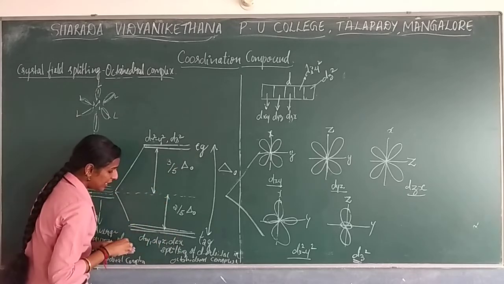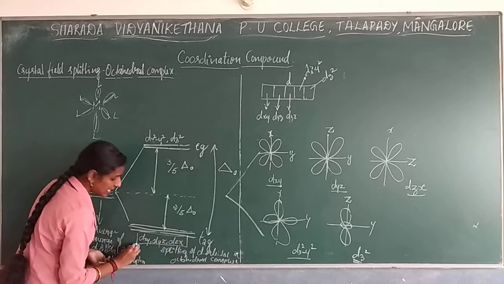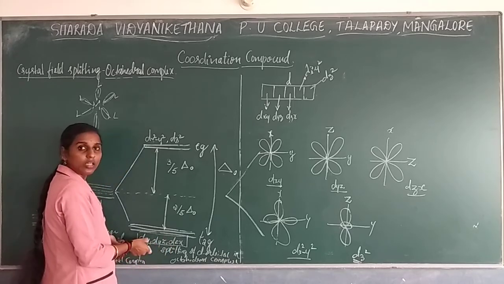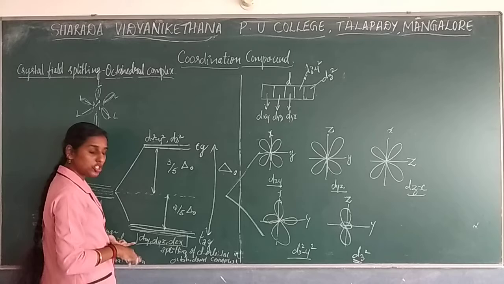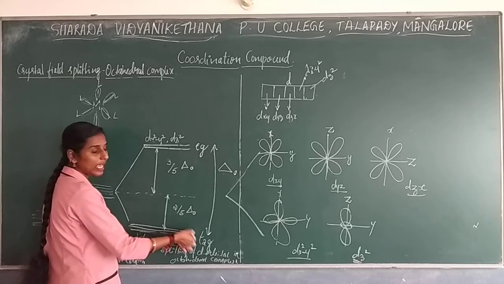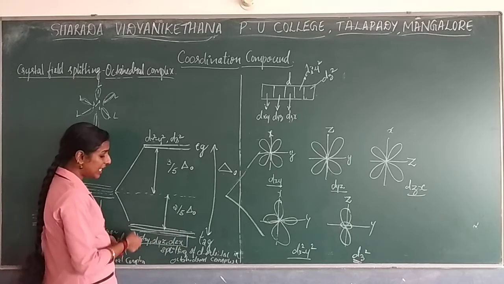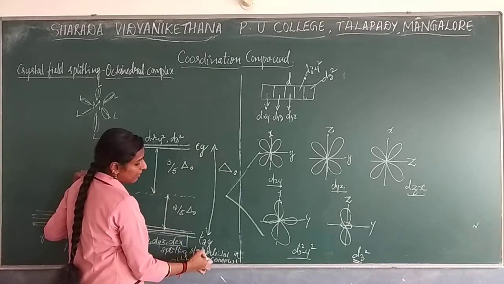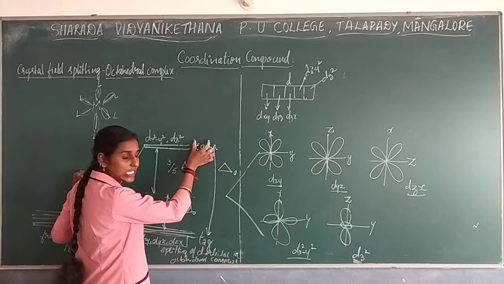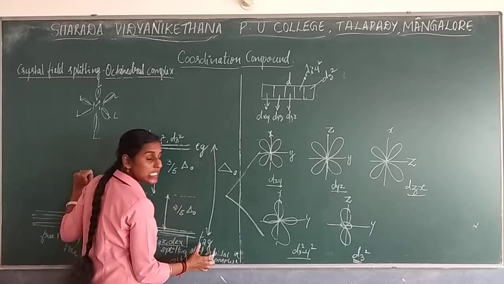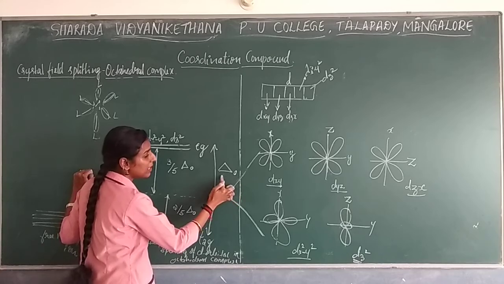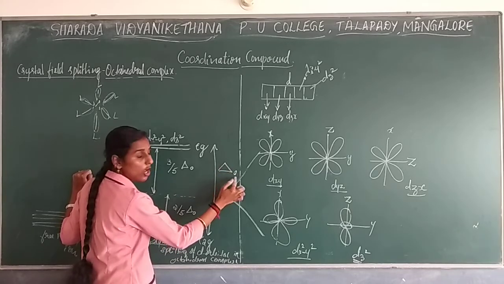These orbitals, dxy, dyz, dzx, are present between the axis. So this will cause lesser repulsion and split as lower energy orbital. Okay, it will split as lower energy. And here you need to write that the splitting will be considered as higher for higher energy, it is Eg, for lower energy it is T2g, and the energy difference which takes place between this will be represented as delta naught or delta O.